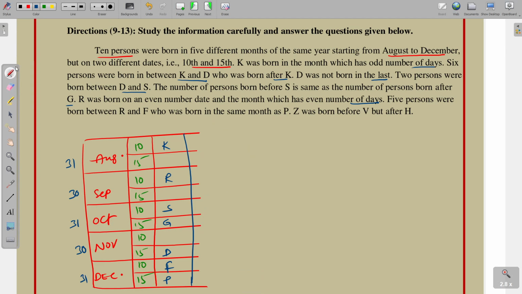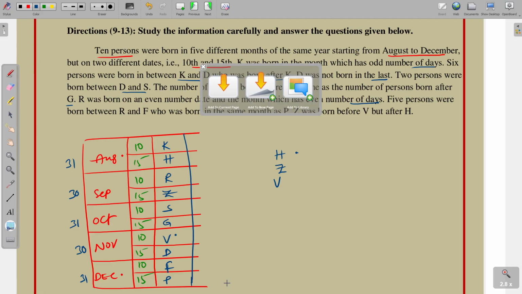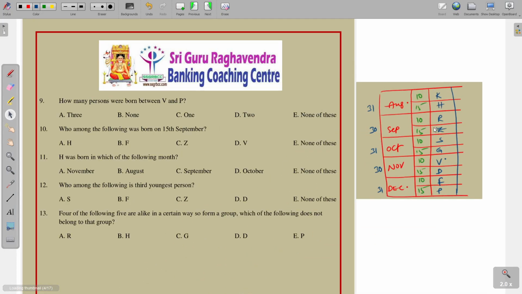Next point, Z was born before V and after H. So this place, this place and this place, three places we have H, Z and V. It is the final arrangement of the puzzle. Let us move on to the questions.